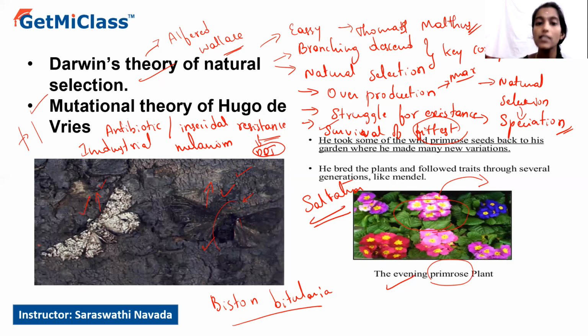So in our next session, we will be discussing the Hardy-Weinberg principle. It is also called the theory of neo-Darwinism, which speaks about population genetics, and followed by that we'll discuss human evolution in detail.